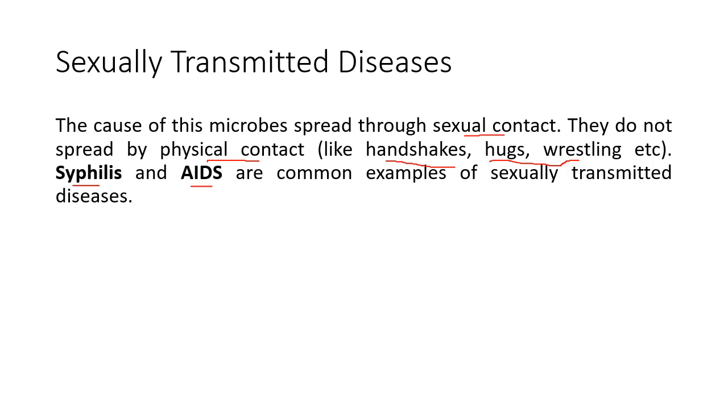Okay, so AIDS can spread through sexual contact, but AIDS can also spread through blood transfusion. What is blood transfusion? During an accident or an operation, if blood from one person is transmitted to another person, and the person who donated the blood had AIDS, then the other person can also get infected with AIDS. So blood before transmission has to be checked thoroughly, tested thoroughly. Yes? Second, AIDS can also move from an infected mother to a baby. So in a pregnant mother, it can infect the baby, and sometimes through breastfeeding also the baby can get infected.